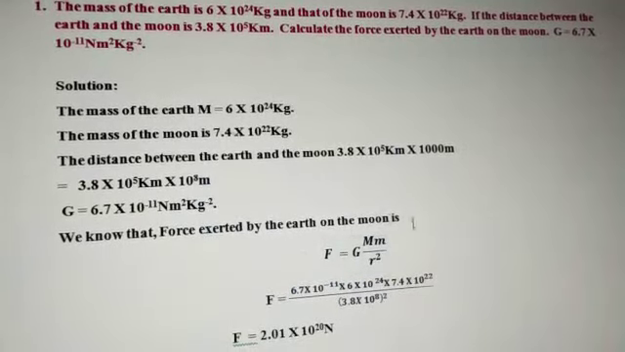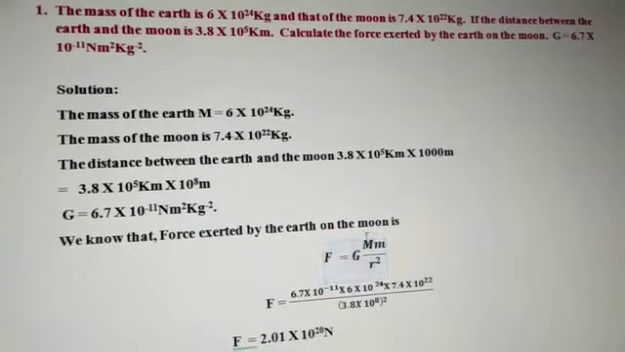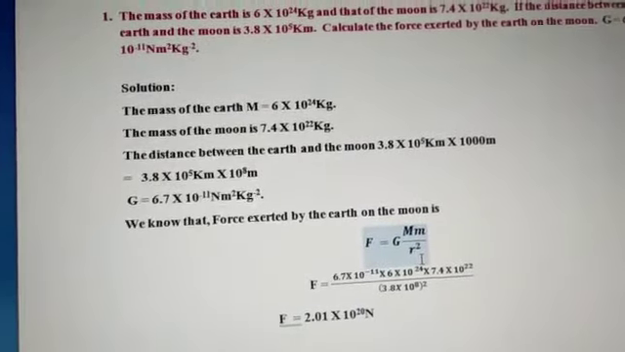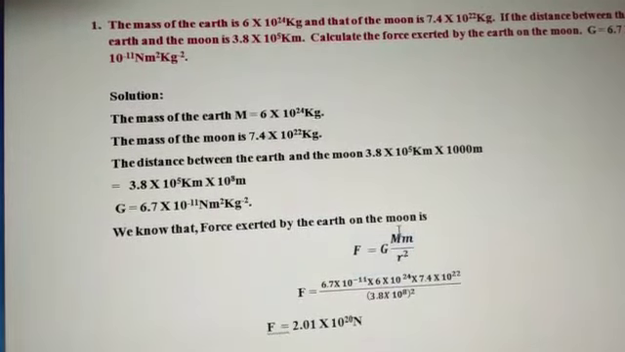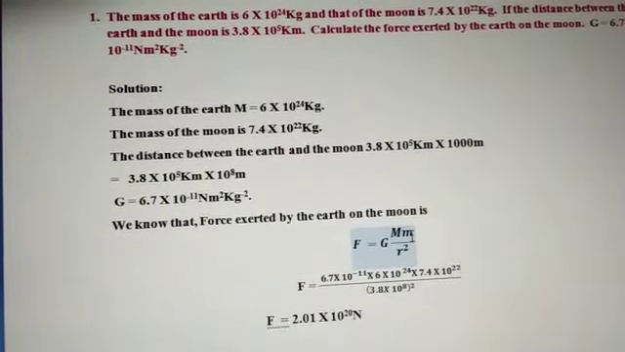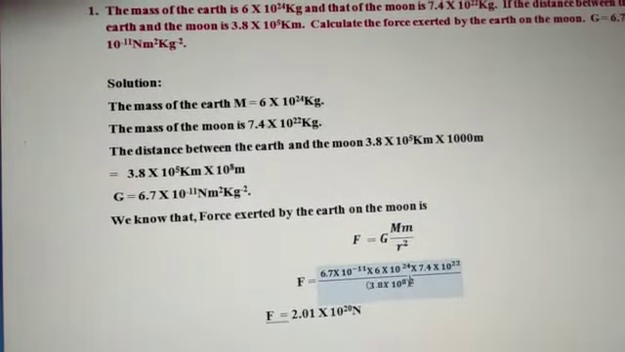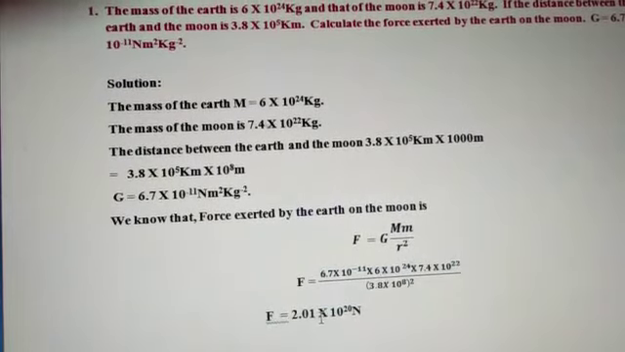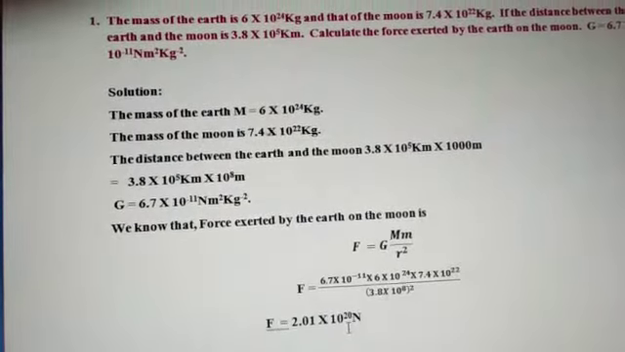So we know the force exerted between the two bodies. The force exerted between the two objects is directly proportional to the product of their masses and inversely proportional to the square of the distance between them. So according to that, F is equal to G M m divided by r square. M is the mass of the earth, m is the mass of the moon. So just substitute this, and r is 3.8 into 10 to the power of 8 meters. So approximately we get the force between the two objects as 2.01 into 10 to the power of 20 newtons. So this is the first problem.